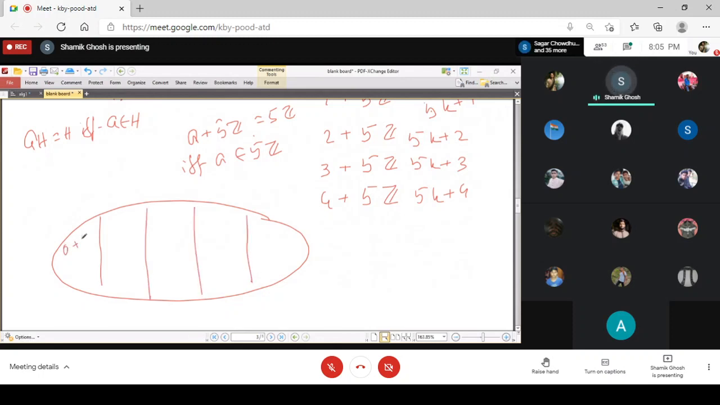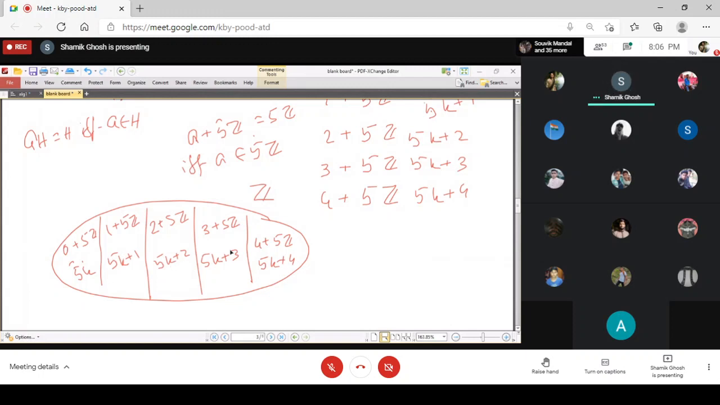This is 0 plus 5Z, this is 1 plus 5Z, this is 2 plus 5Z, this is 3 plus 5Z, and this is 4 plus 5Z, right? So these are all the elements of the form 5k, these are all the elements of the form 5k plus 1, 5k plus 2, 5k plus 3, and finally 5k plus 4. দেখো এখানে 5টা কোসেট আছে এবং এটা কিন্তু একটা ইনফাইনাইট। এখানে প্রত্যেকটা কোসেটও ইনফাইনাইট, but the number of